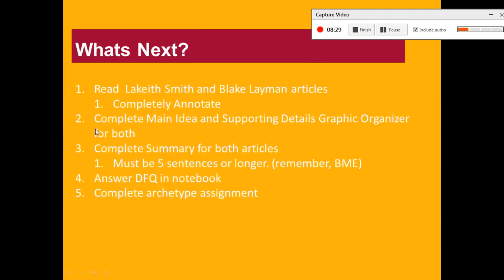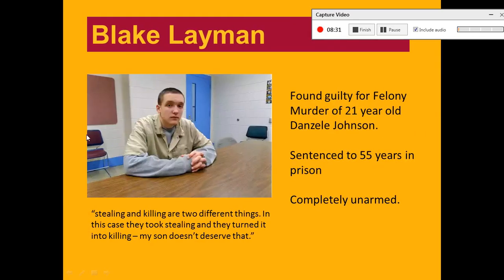decided they wanted to go rob somebody's house, and they thought that no one was home. Turns out that the homeowner and his wife were home. They were upstairs, and they heard someone in their home. So they came downstairs with their gun and started shooting. Blake Layman was shot in the leg, and his friend Denzel Johnson was shot and killed.